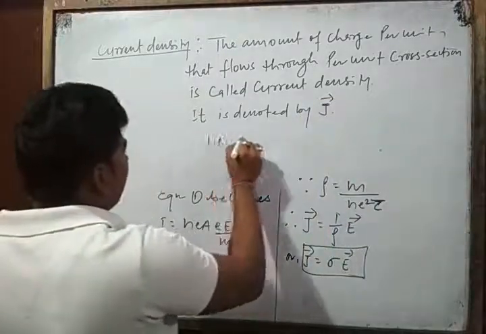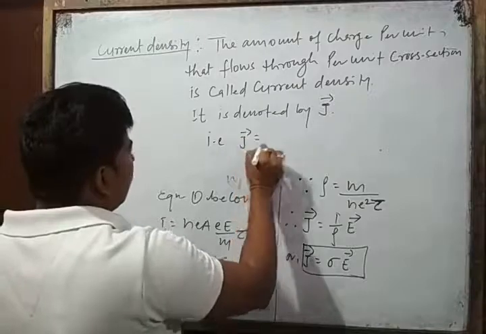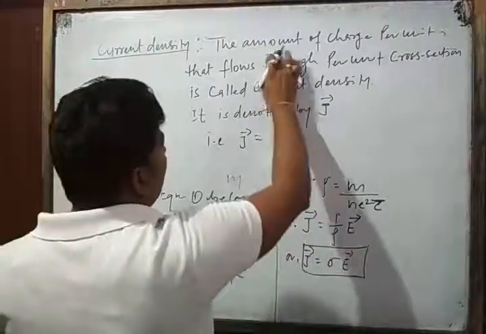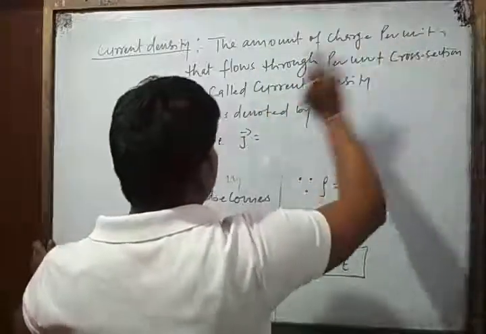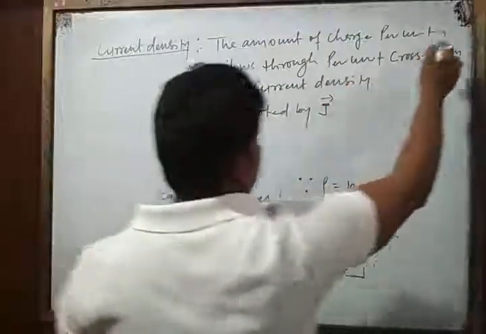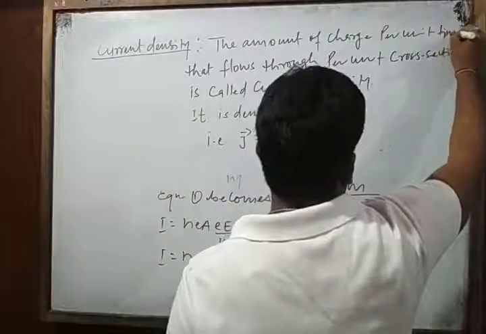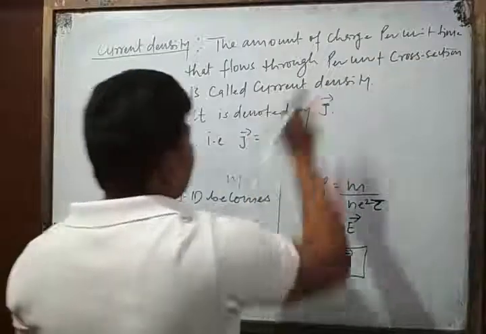That is, vector J is equal to the amount of charge per unit time divided by area.